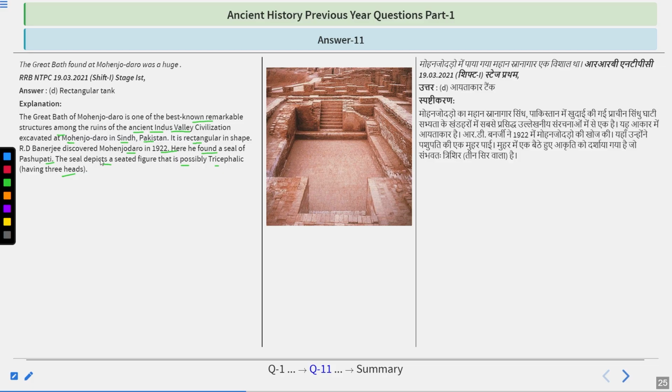And particularly if we talk about the seal, a seal is a kind of mark that the Indus Valley civilization used for trade purposes. So Rakhaldas Banerjee discovered Mohenjo-daro in 1922. John Marshall played a crucial role in the discovery of Harappa and Mohenjo-daro, the two very famous and first discovered sites of Indus Valley civilization.